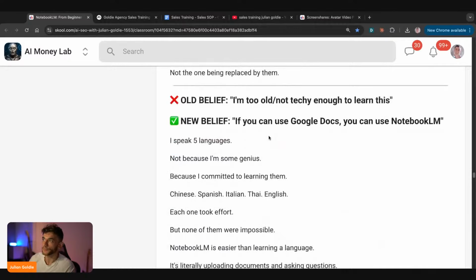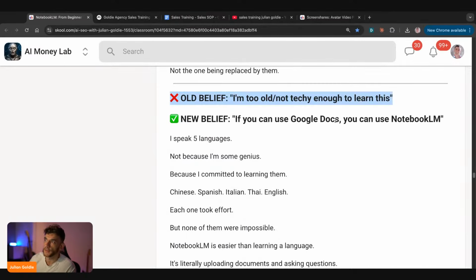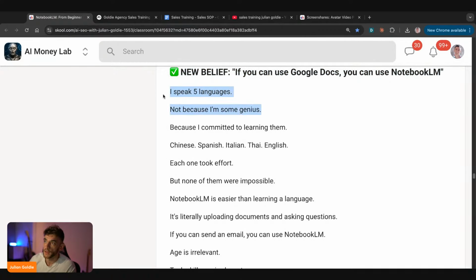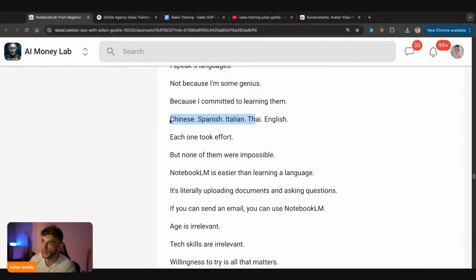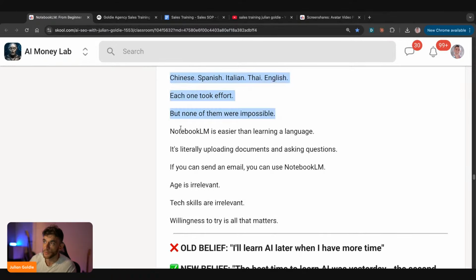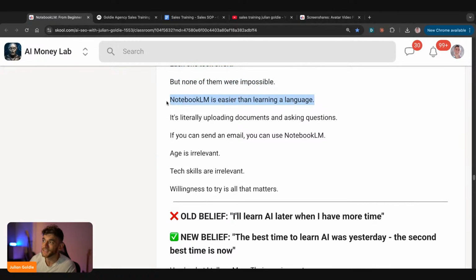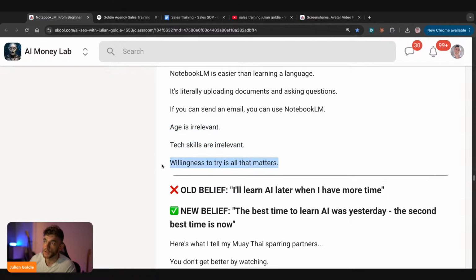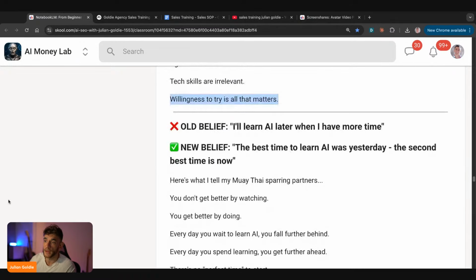And other people will say, well, I'm too old, I'm not techy enough to learn this. Honestly, if you can use Google Docs or email, you can use NotebookLM. I speak 5 languages, and it's not because I'm some genius, it's because I commit to learning them. I speak Chinese, Spanish, Italian, Thai, and English. Each one took a lot of effort, but none of them were impossible. And NotebookLM is easier than learning a language. It's literally just uploading documents and asking questions. If you can send an email, you can use NotebookLM. Age is irrelevant, tech skills are irrelevant. Just a willingness to try is all that matters today, my friends.